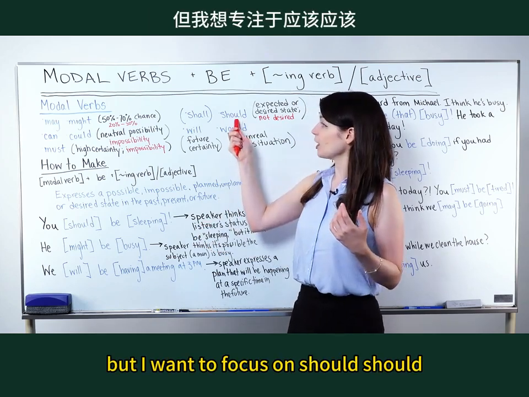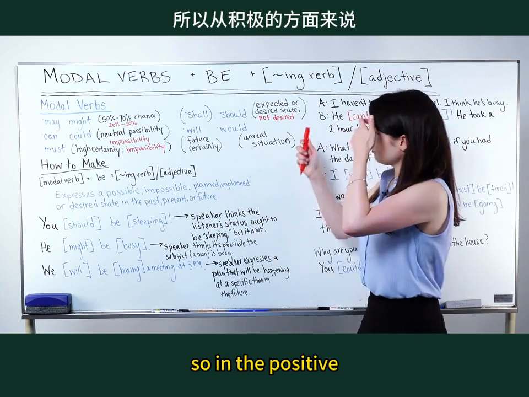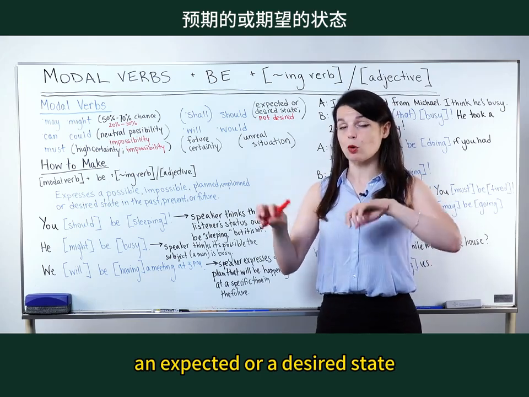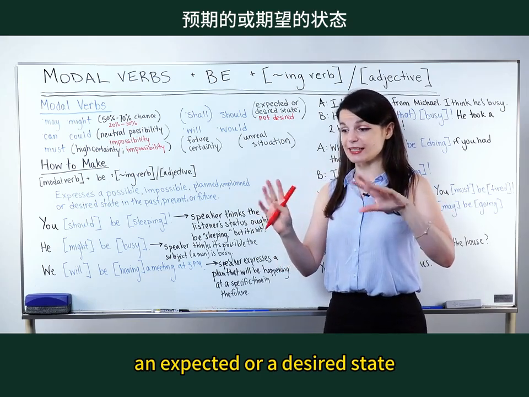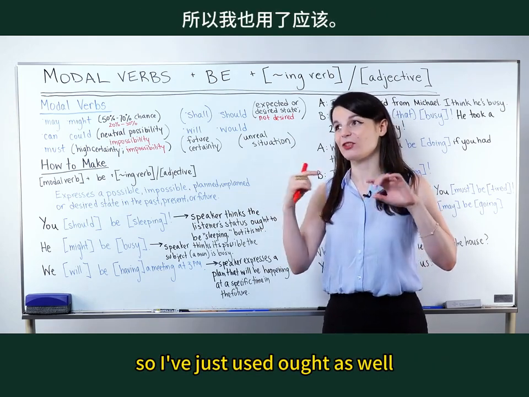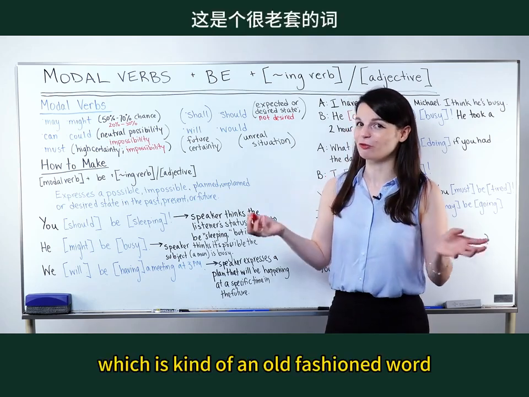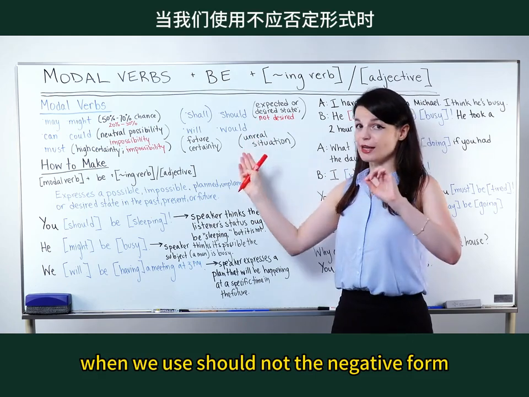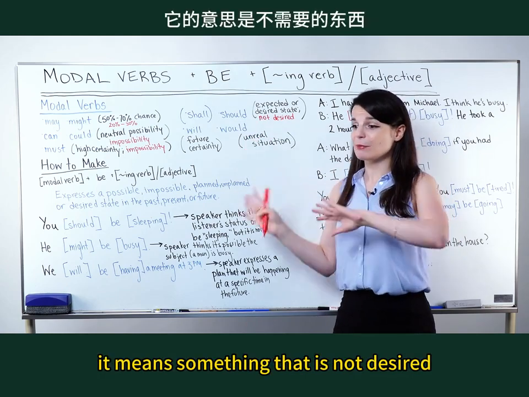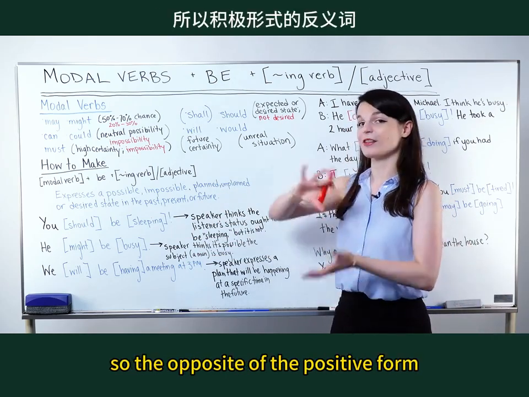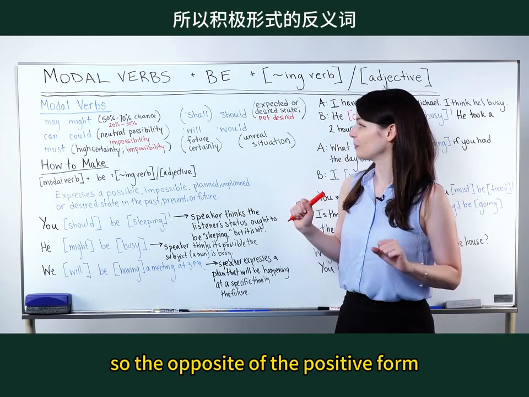But I want to focus on should. In the positive, we use should to express an expected or a desired state, something we want or something we think ought to happen. I've just used ought as well, which is kind of an old-fashioned word, which means should. When we use should not, the negative form, it means something that is not desired or it's not expected in some way. So the opposite of the positive form.